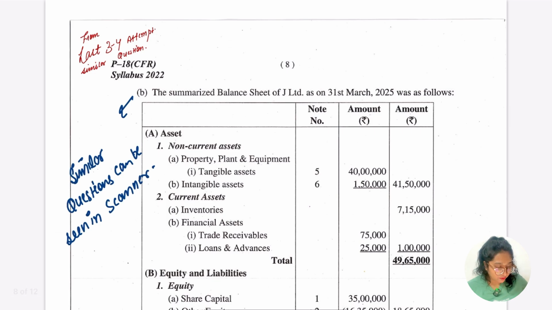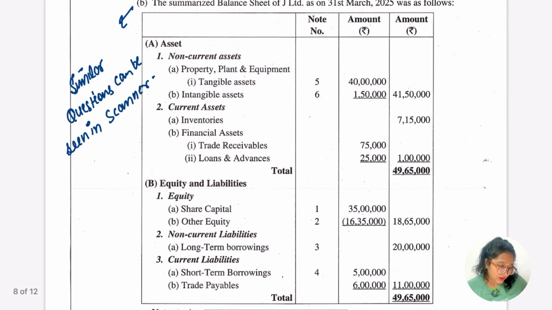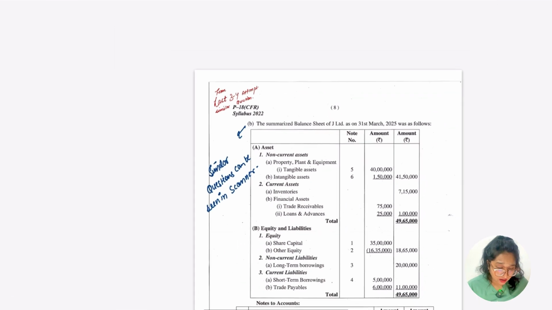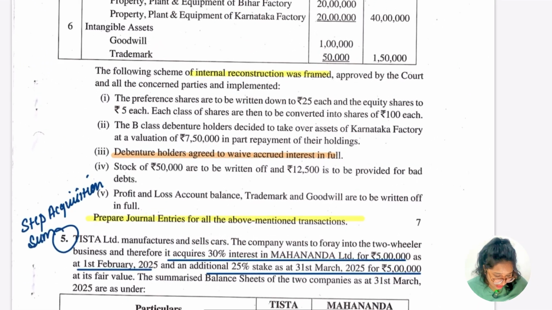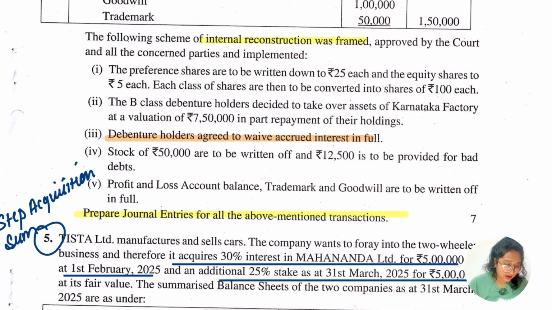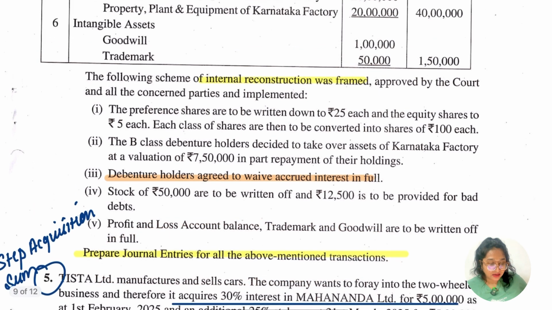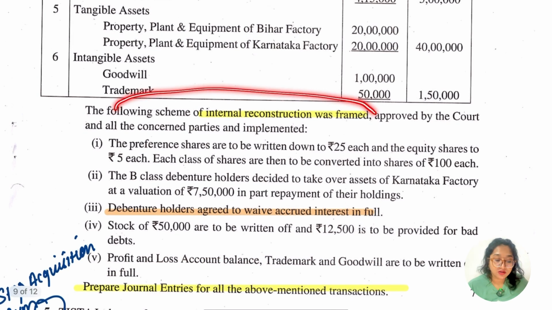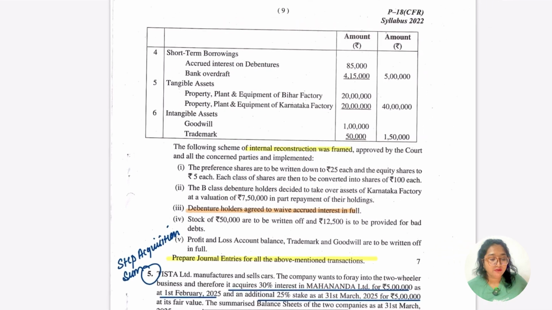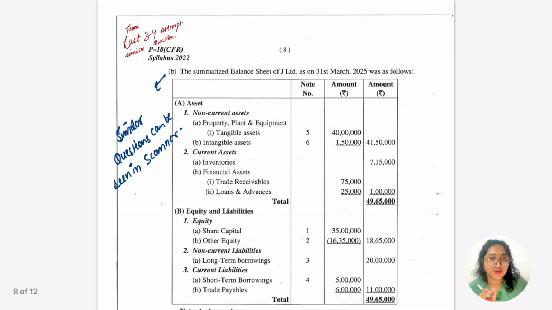Let's go for the 4th का B part guys, which is a similar question that can definitely be seen in the scanner, but let me see what they have asked. They are asking for the general entries for all the above mentioned transactions, and this is a question of internal reconstruction, and from the past 3-4 attempts similar questions are seen.